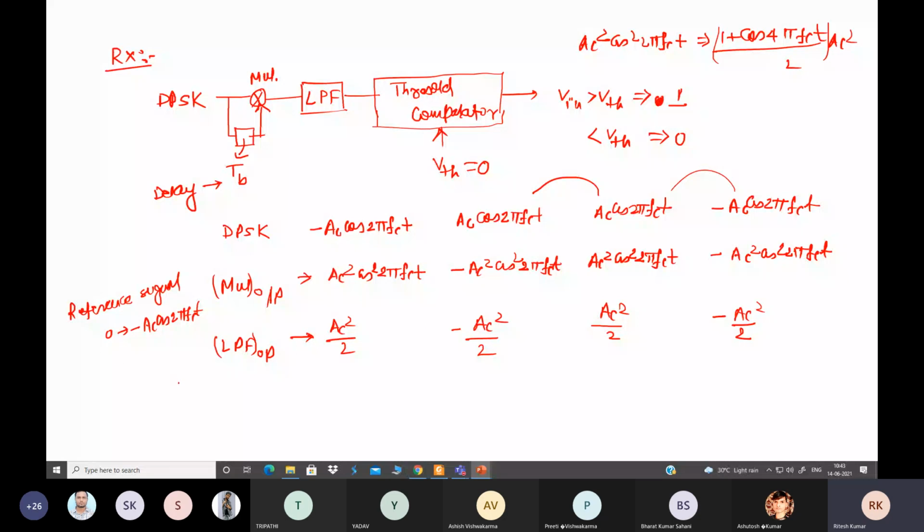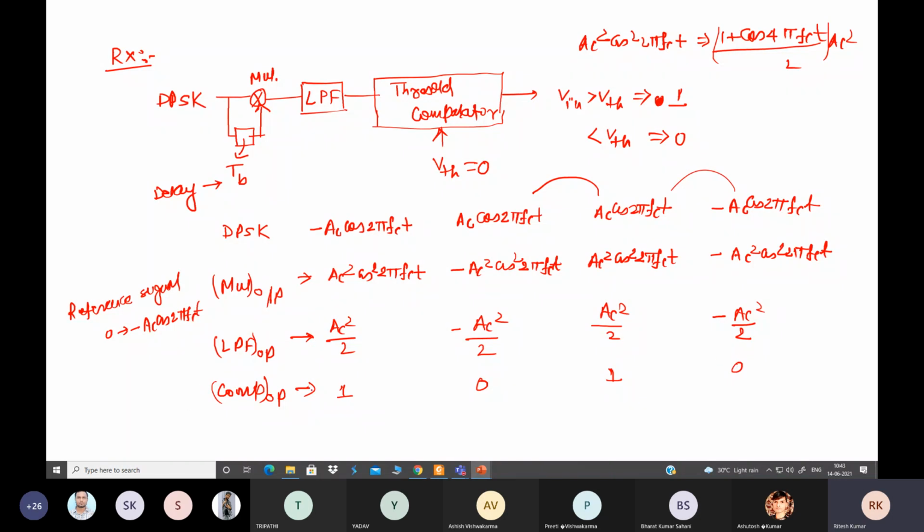Now what will be the comparator output? The threshold comparator output is compared with VTH equal to 0. Ac square by 2 is greater than 0, some positive value, therefore 1 will be there. It is less than 0, so 0 will be there. Greater than 0, 1 will be there, and this quantity is less than 0, so 0 will be there.